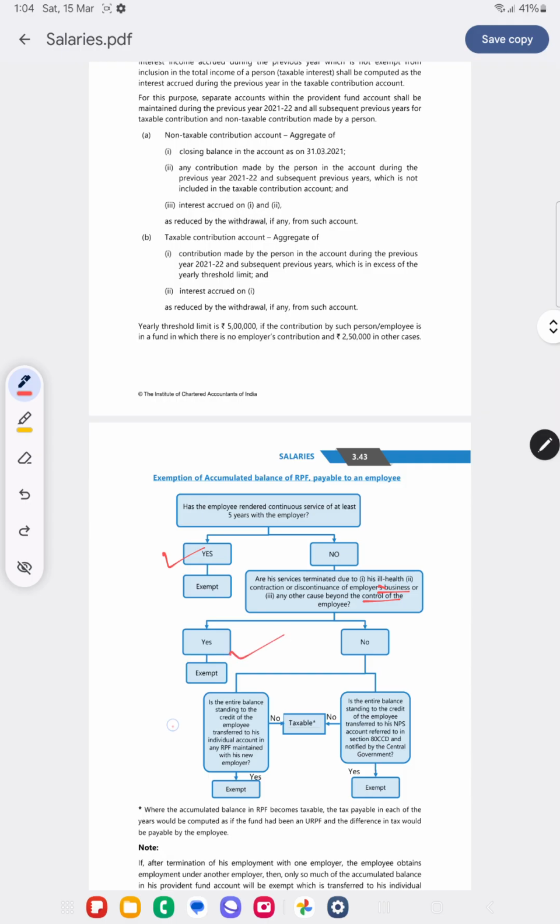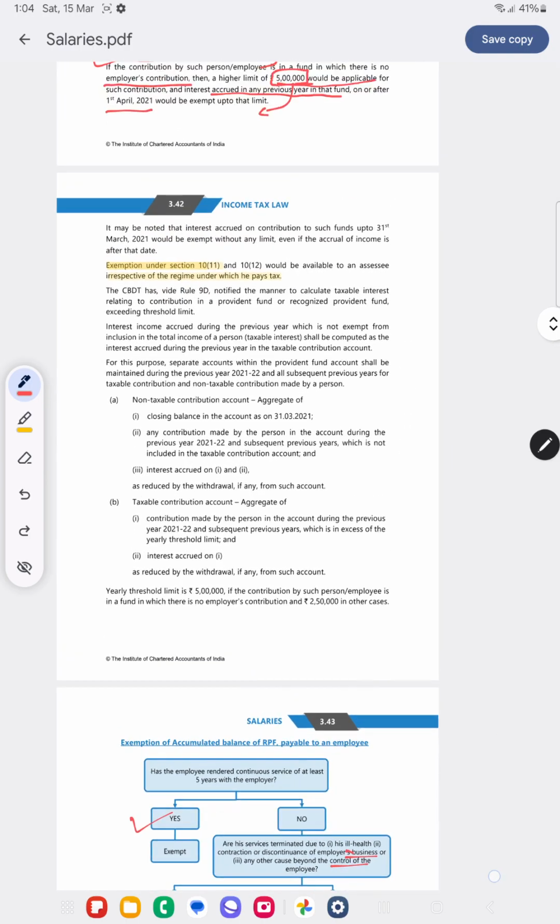Or he has told the old employer to transfer the credit to the new employer's account, the new RPF maintained with the new employer, then also it is exempt. Or he has told the employer to transfer the entire standing credit of the employee to his NPS account notified by the Central Government. If it is transferred to the NPS account, then also it is exempt. If none of these is the case, then it will be taxable.